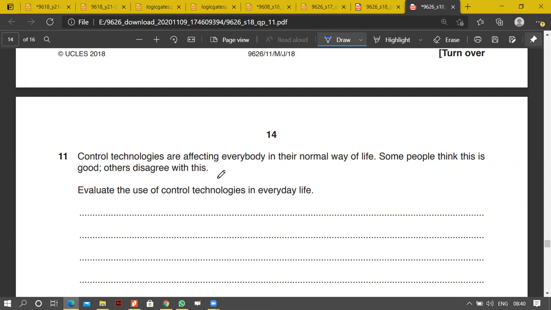We can also give examples over here. And there is evaluation. So one of your marks will be for evaluation, which means that you have to evaluate and talk about it. Why do you think it's good, and why might others disagree with it? Well, I would not disagree with it if I evaluate, because the advantages are way more than the disadvantages. So it obviously has benefit.